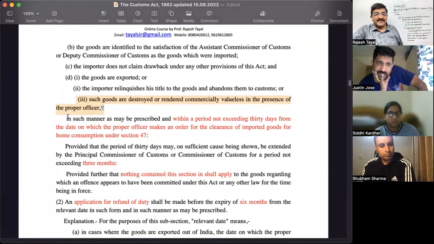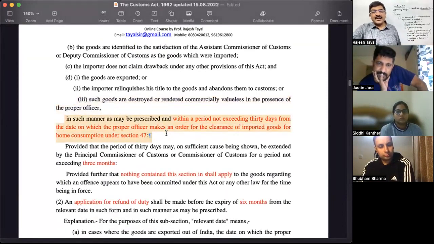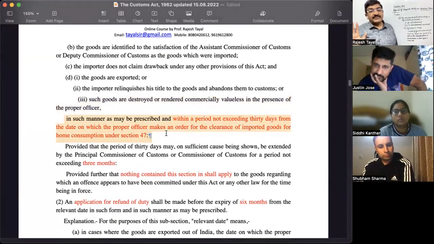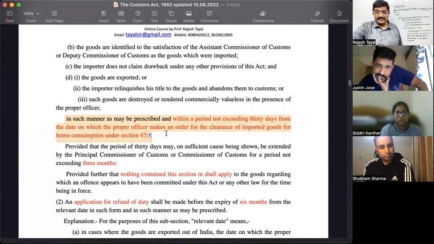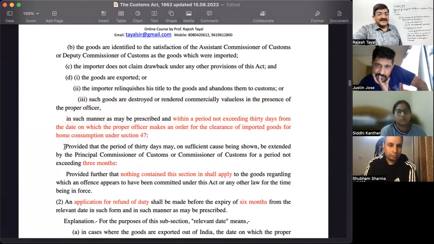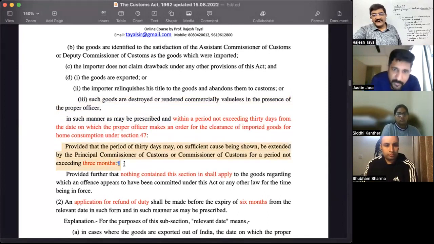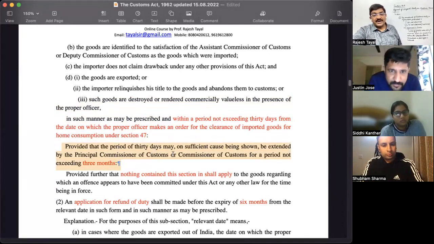But within how many days? Here it is. In such manner as prescribed within a period not exceeding 30 days from the date on which the proper officer makes an order for clearance under section 47. So within 30 days, all this should happen, provided that this period can be extended. How much extension can be provided? That on sufficient cause being shown, the extension can be granted by the commissioner or the principal commissioner for a period not exceeding 3 months. So effectively, how many days are there? Maximum possible, how many days are there?